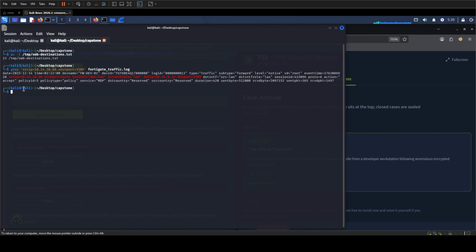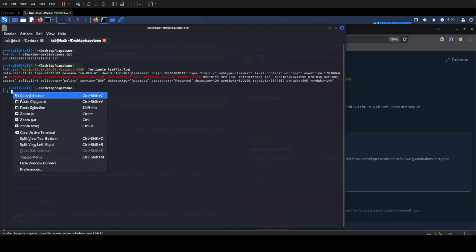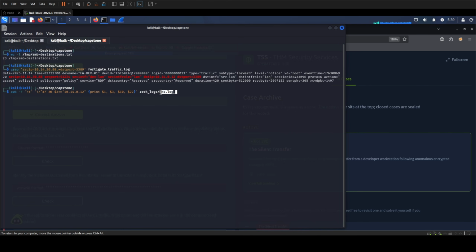So, with all that said, I'm starting with dns.log. This log connects the requesting host to the domain it queried and the IP address returned in the answer. The filter skips the metadata lines beginning with a hash sign and keeps only DNS records originating from 10.14.0.12.